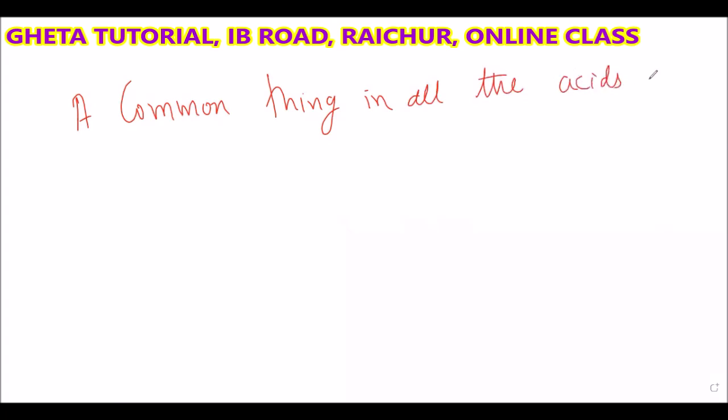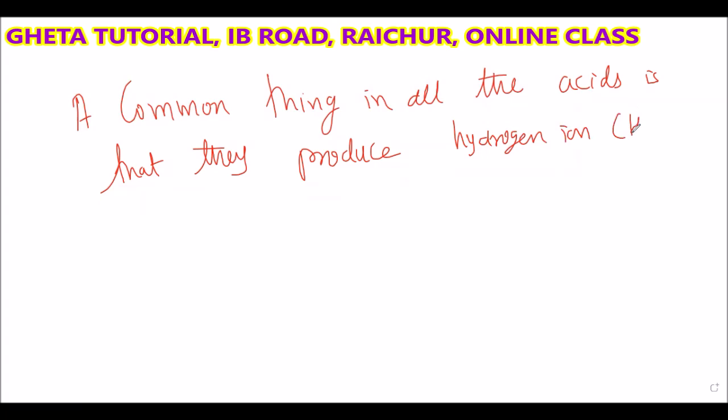A common thing in all the acids is that they produce hydrogen ion, nothing but H plus ion. When do they produce H plus ion? When dissolved in water. Correct answer.